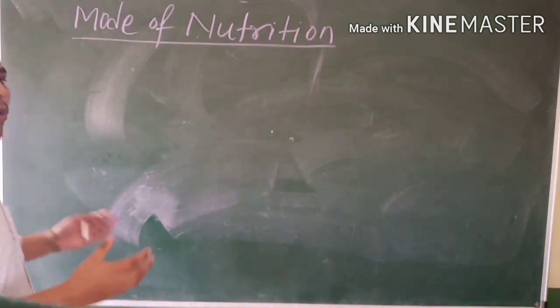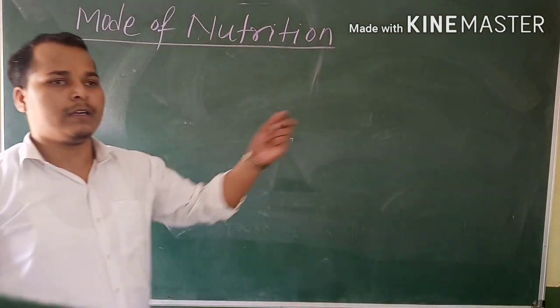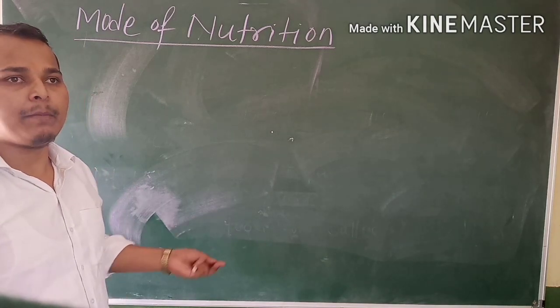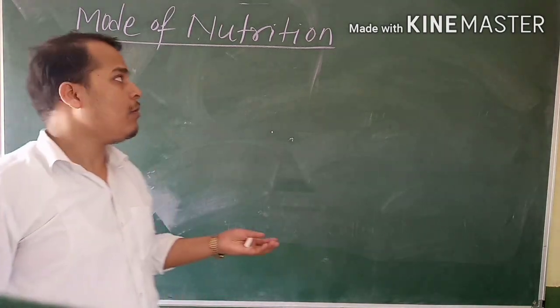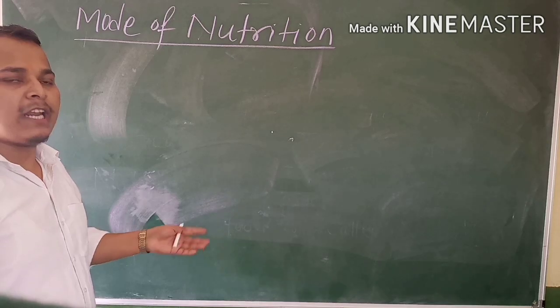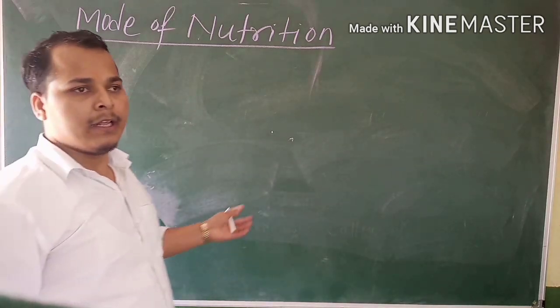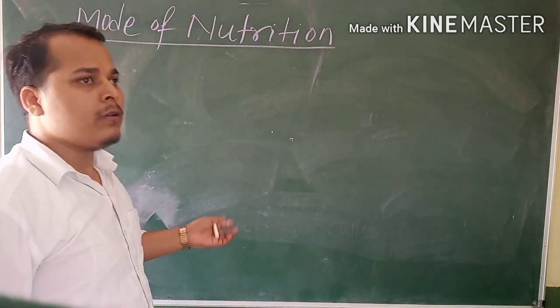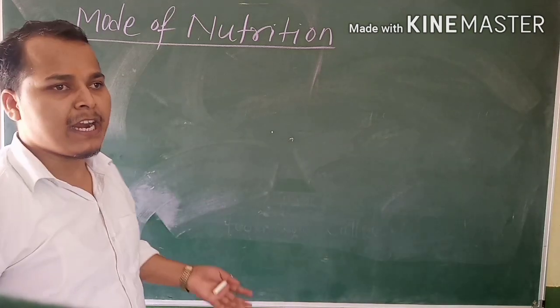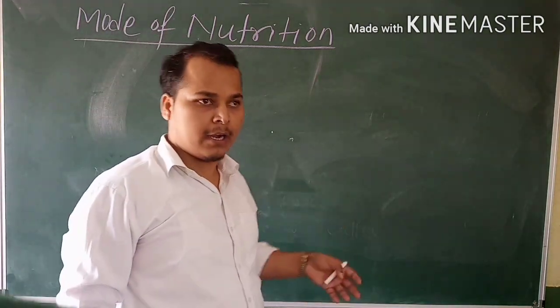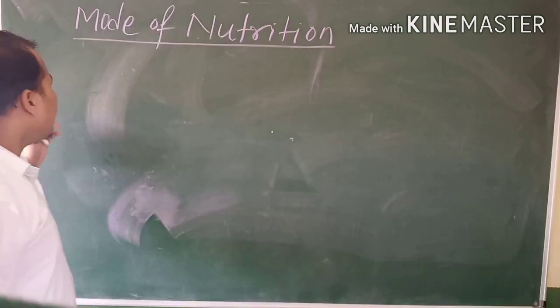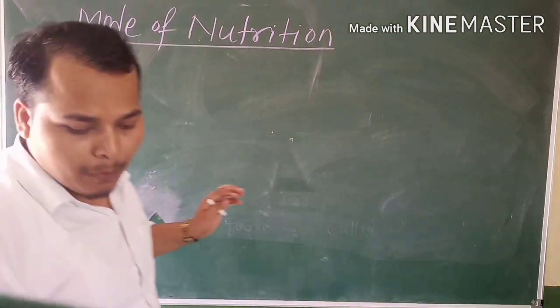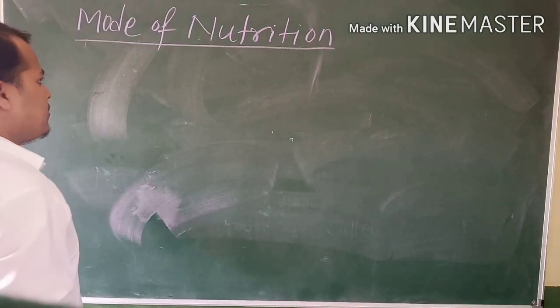Only plants can prepare their food by themselves, while other organisms like humans and animals cannot prepare their food. So they directly or indirectly depend upon plants. According to this, the mode of nutrition is of two types.